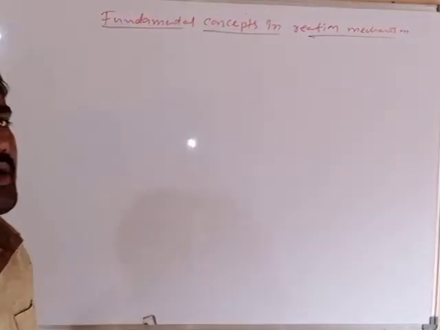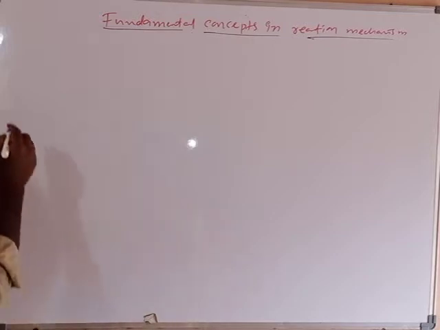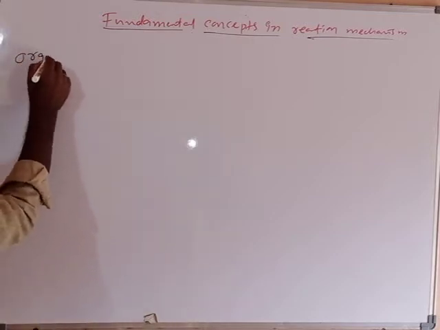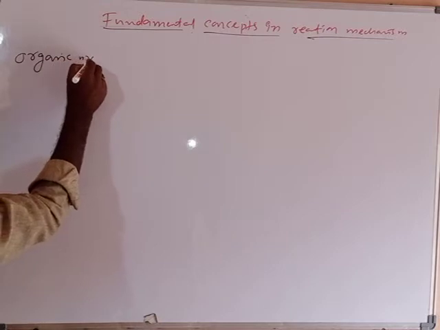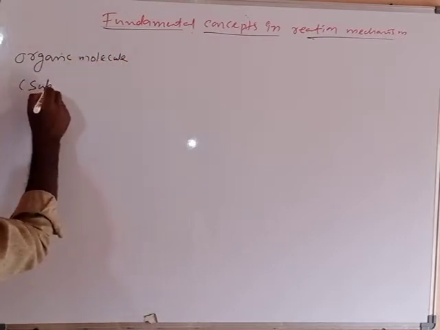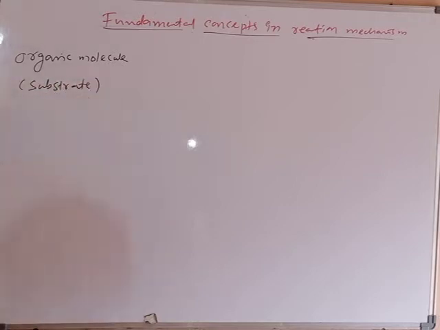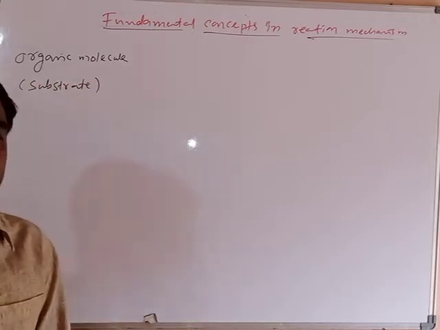Generally, organic molecules react with an appropriate attacking reagent to form intermediates, and finally we will get products. Organic molecules are generally called substrate. The reactant or organic molecule is called substrate.